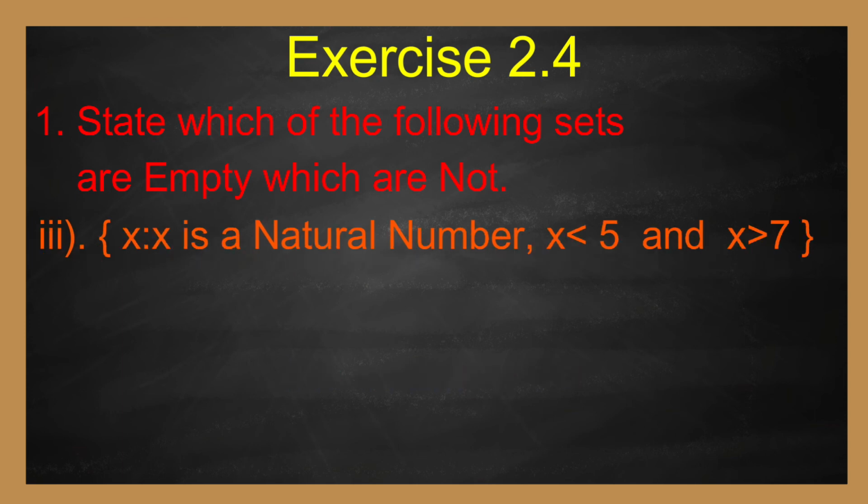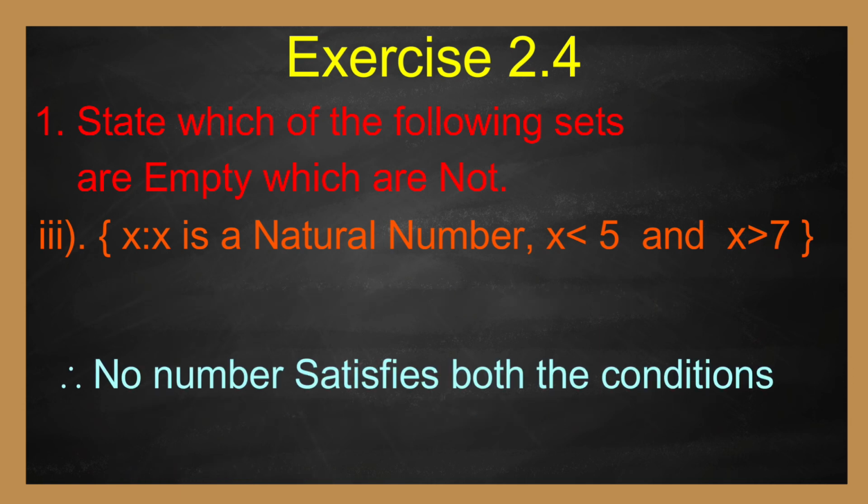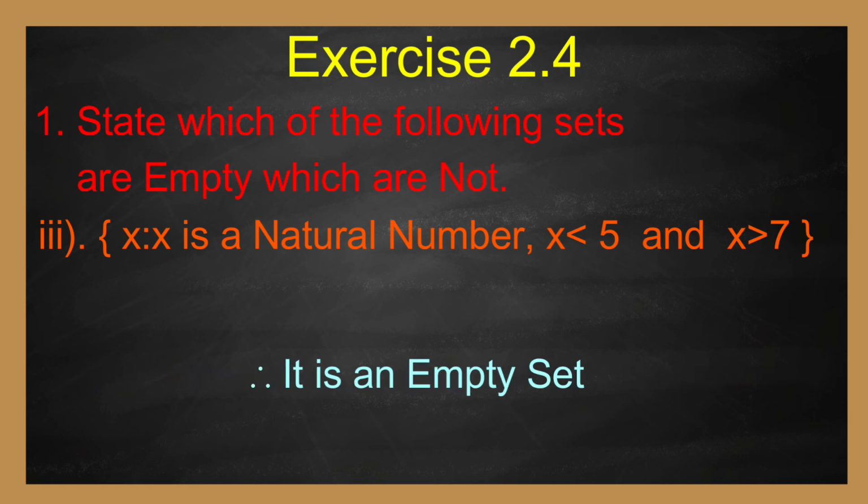Third one, set of x such that x is a natural number, x less than 5 and x greater than 7. Natural numbers less than 5 are 1, 2, 3, 4. Natural numbers greater than 7 are 8, 9, 10, 11, etc. Therefore, no number satisfies both the conditions at the same time. Therefore, it is an empty set.